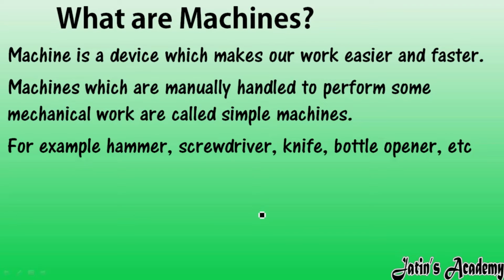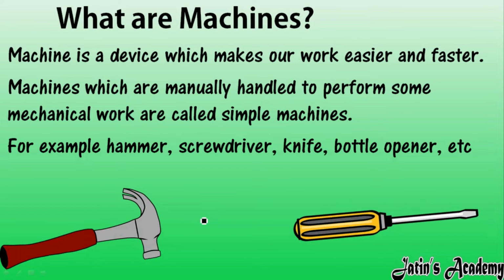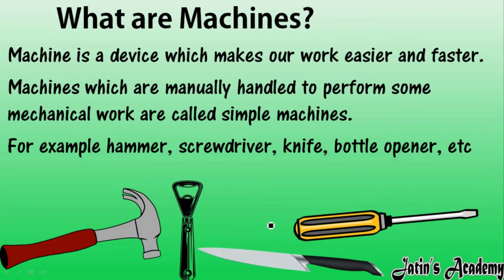An example of a simple machine is a hammer. A hammer is not made by connecting many machines. In a hammer, simply one arrangement is there by which we can easily fix a nail into a wall, or do whatsoever work we want. Next we have a screwdriver. The screwdriver also acts like a machine which makes our work easier and faster. Next we have a knife. As I told already, the knife is also acting like a machine which makes our work easier and faster. Next we have a bottle opener.